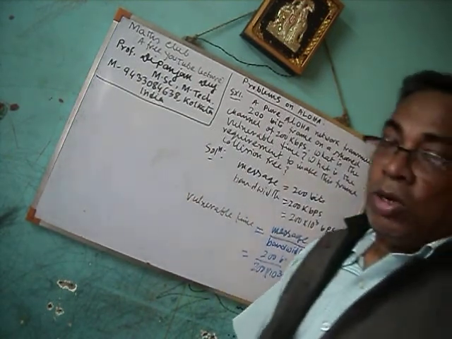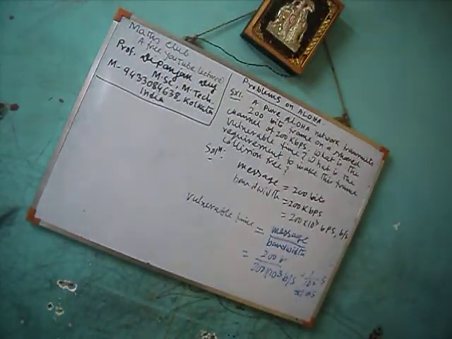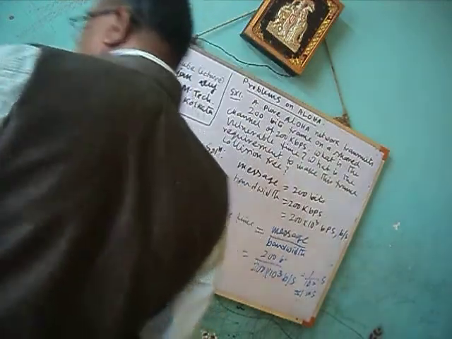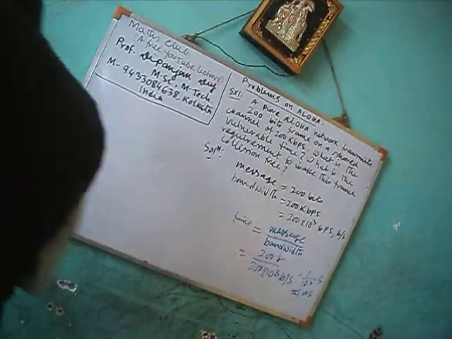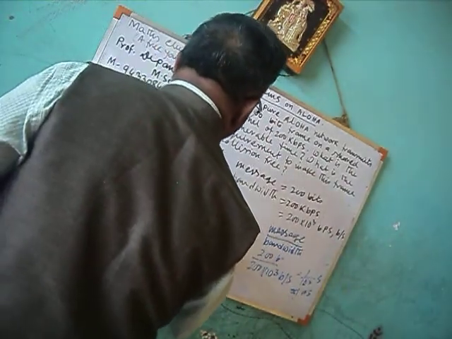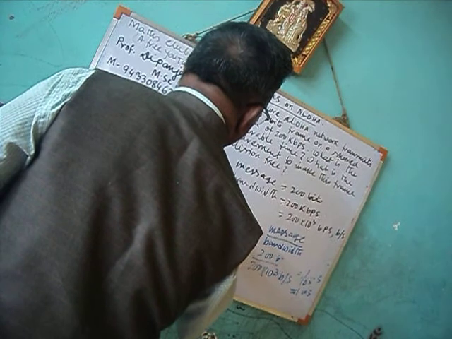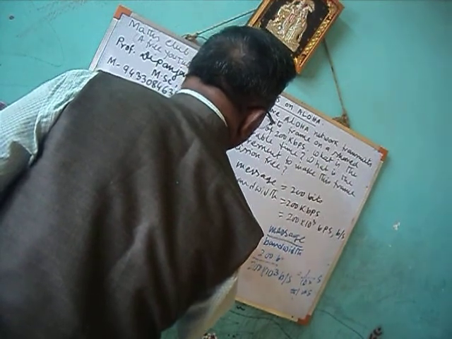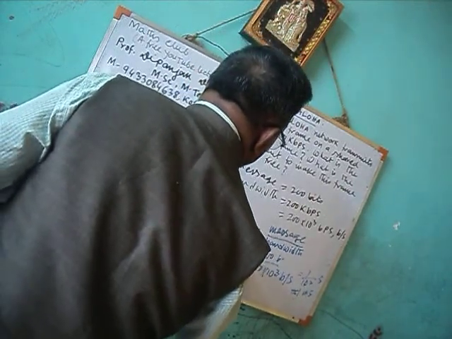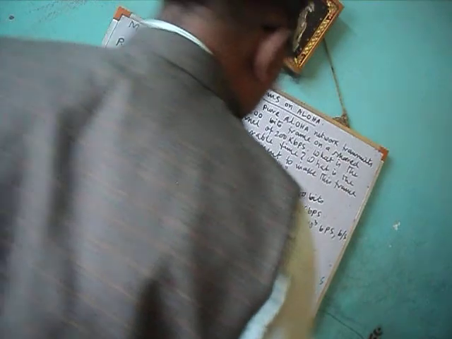1 by 10 to the power 3 second is equal to 1 millisecond, we know this. But this is not the vulnerable time, this is actually the frame transmission time, TFR.